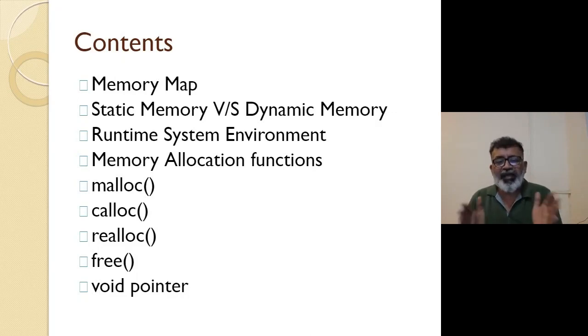So there are functions: malloc, calloc, realloc, and free. Four functions are there. Malloc is also pronounced as malloc, right? We are going to see also what is a void pointer and what is a dangling pointer in this chapter.